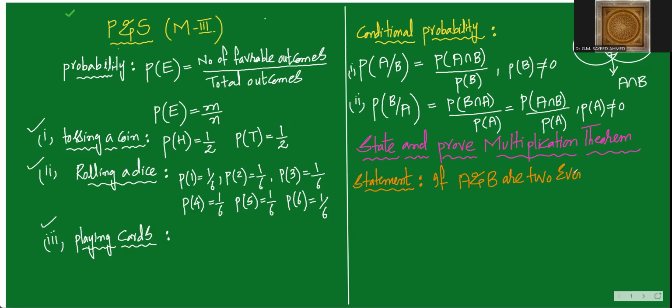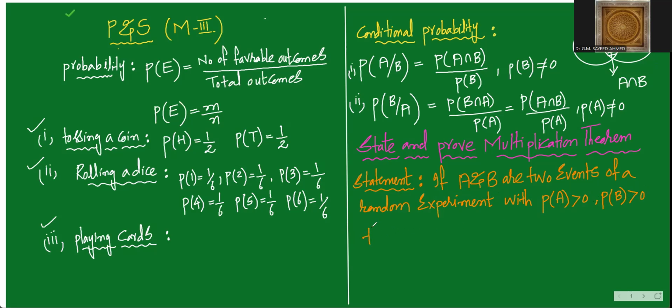A single word also, if you don't understand, like if you don't know what is the meaning of event, that also you can ask me. Event of a random experiment. A and B are 2 events of a random experiment with probability of A greater than 0, comma, probability of B also greater than 0.